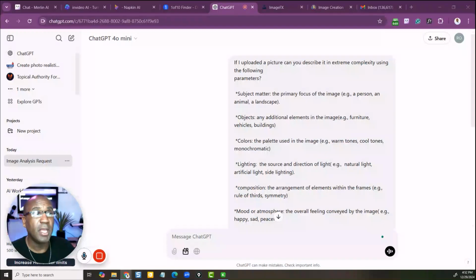If you're over 40, here's just one reason you should have AI in your life. So take a look at this. Something I did earlier today is I put in a question. I said, hey, if I uploaded a picture, can you describe it in extreme complexity using the following parameters?